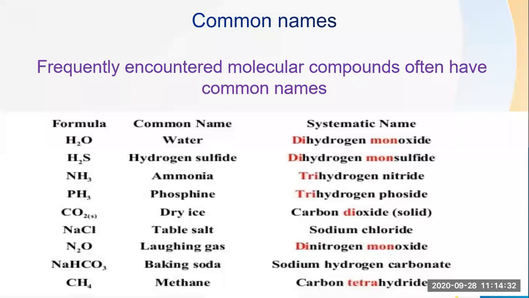Then comes baking soda, that is sodium hydrogen carbonate. Then comes methane, carbon tetrahydride. So instead of calling it carbon tetrahydride, we call it in a common name as methane. So this is the short form name. A common name is a short form name which we give to that particular element or compound.